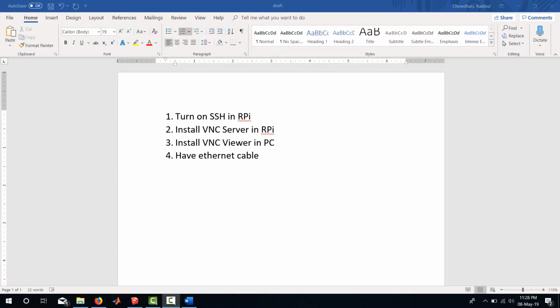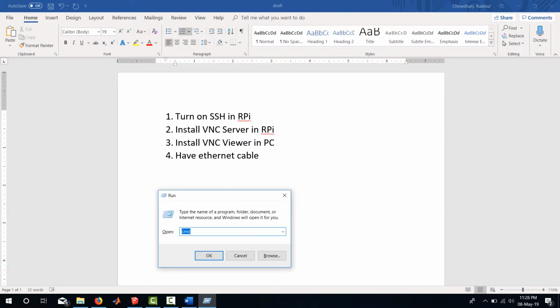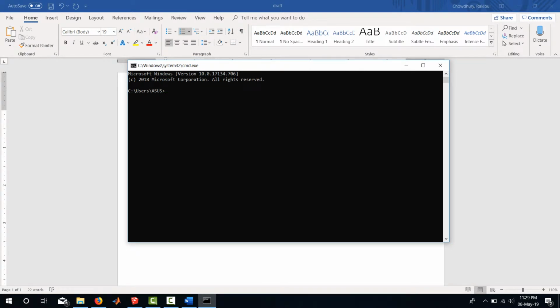So I've already connected my Ethernet cable and my Raspberry Pi, and I also turned my Raspberry Pi on. That means I powered the Raspberry Pi on, and now I'm going to run the command. To bring it up, you have to press Windows key and R. Then this run window will pop up, and here you have to type cmd, then press OK.